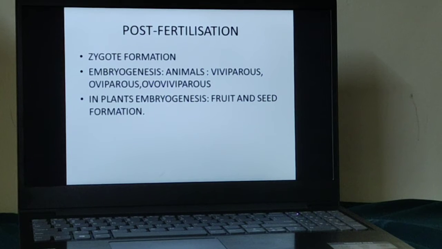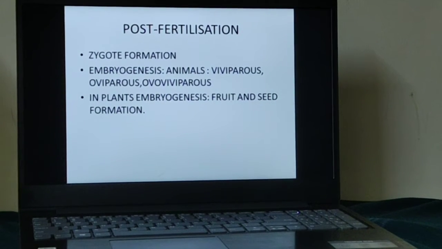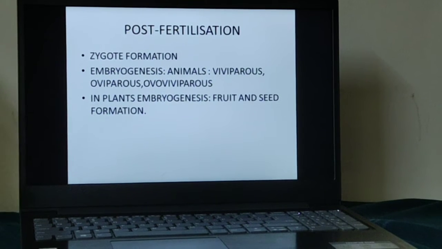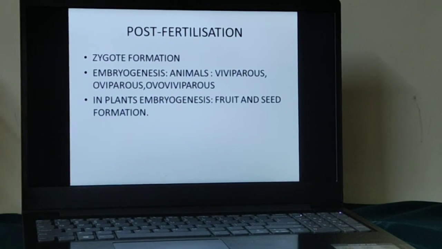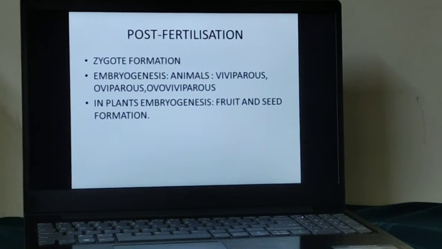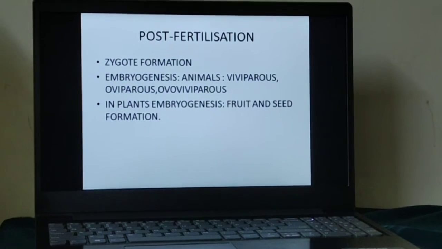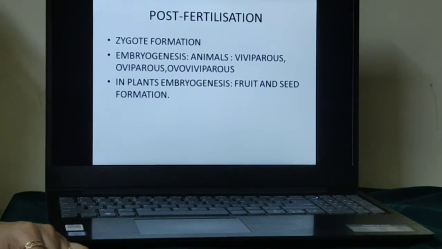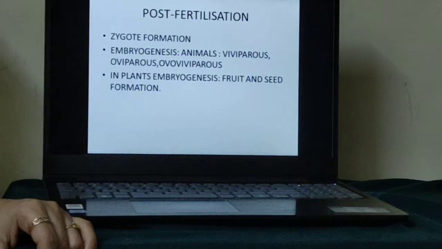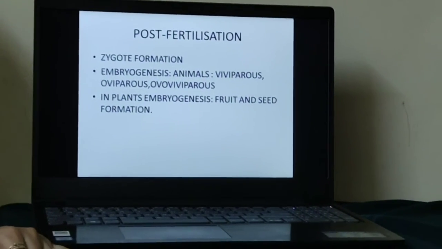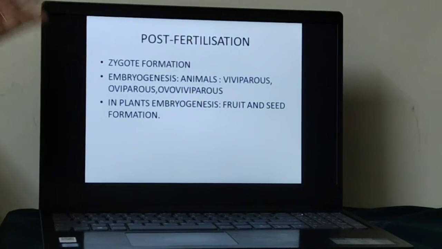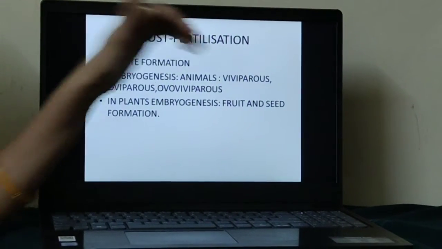After that, it will go through cell differentiation. Cell differentiation means forming the modified, specialized tissues and the organs. Cells will form tissue, tissue will form the organ, organ will form the organ system, and then the whole body. The zygote will undergo mitotic division and form the embryo, and this embryo will undergo cell differentiation, which will form the whole living body. That phase takes place after fertilization, therefore it is known as post-fertilization.